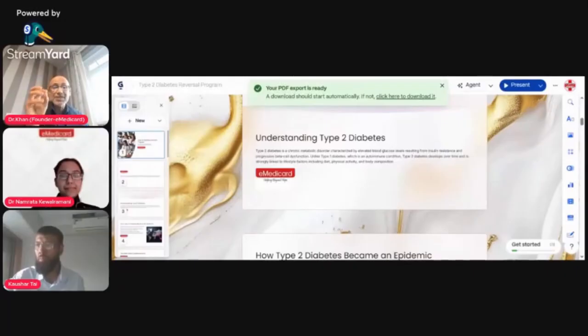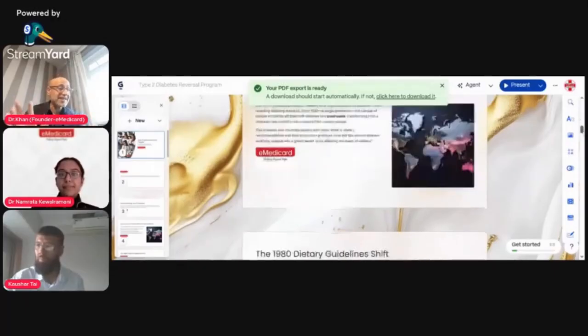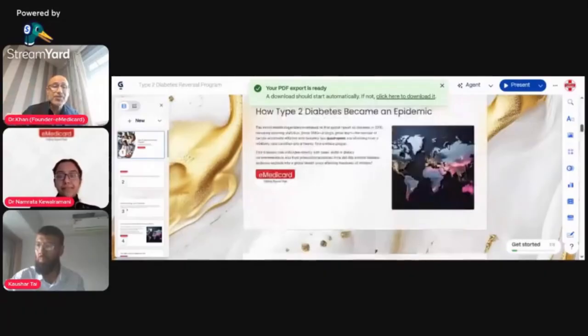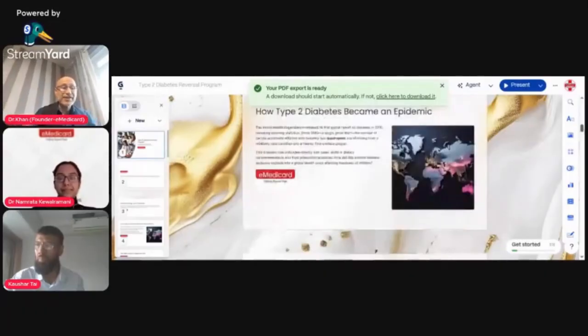How type 2 diabetes became a global epidemic. We need to understand that just in a single generation, the number of people worldwide suffering from diabetes has actually quadrupled, isn't it? That means a disease which was very rare in the 1970s and 80s has become the epidemic of the 21st century. So this is an alarming situation for type 2 diabetes, isn't it?